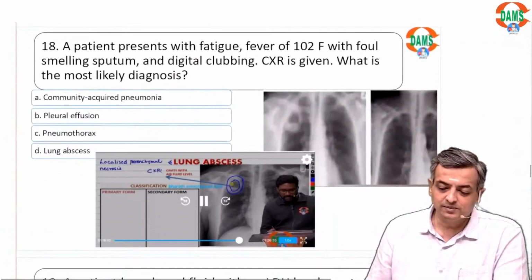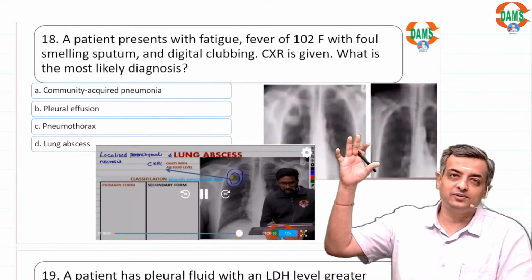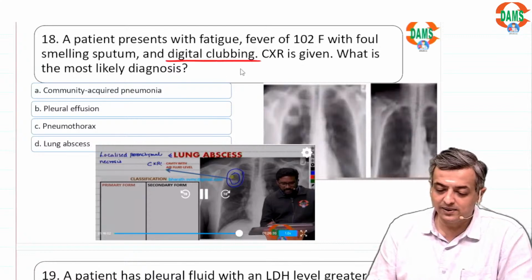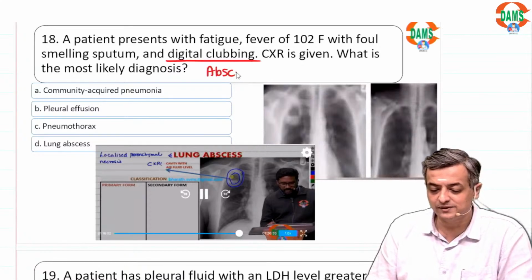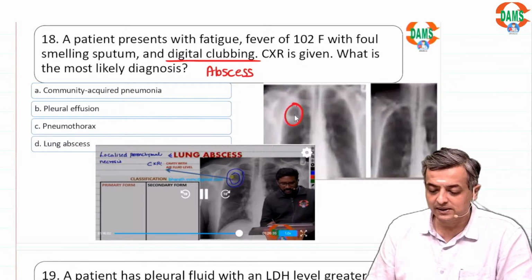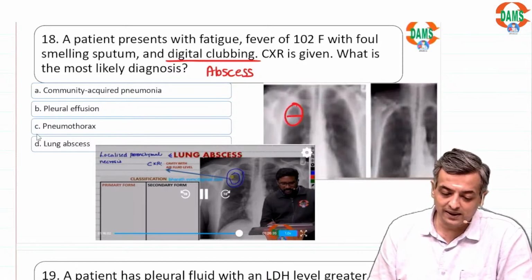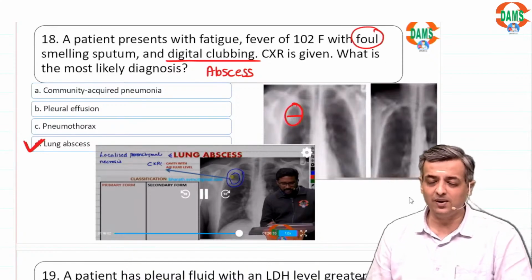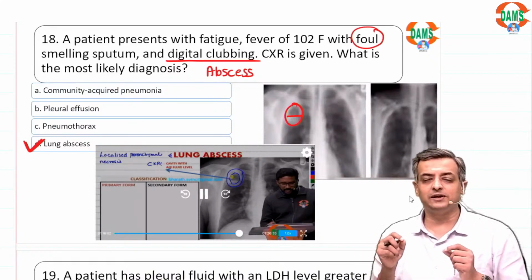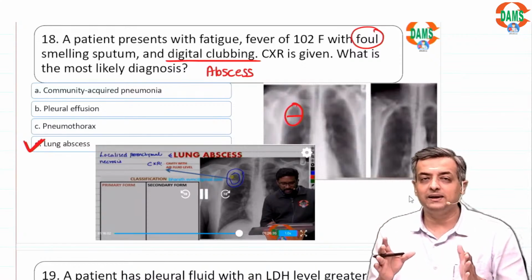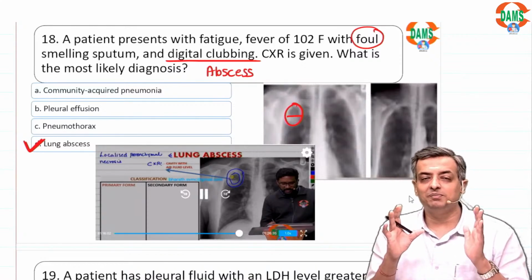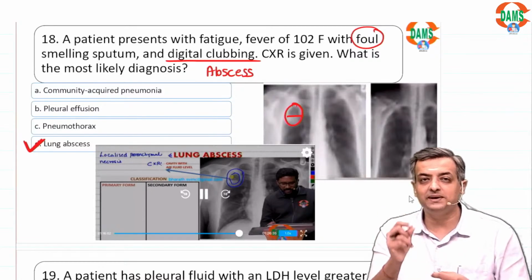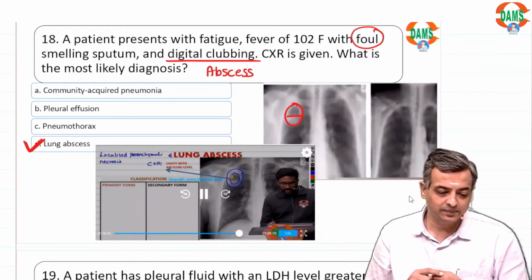A patient comes with fatigue, fever of 102, and digital clubbing on X-ray. We have discussed in class that an early cause of digital clubbing is also abscess. So when there is a circumscribed lesion with an air fluid level, the answer is going to be lung abscess. Foul smelling sputum, all these are keywords we have discussed repeatedly. I keep reminding that clinical questions are back. Please look at the clinical scenario rather than just one test or one single one-liner.